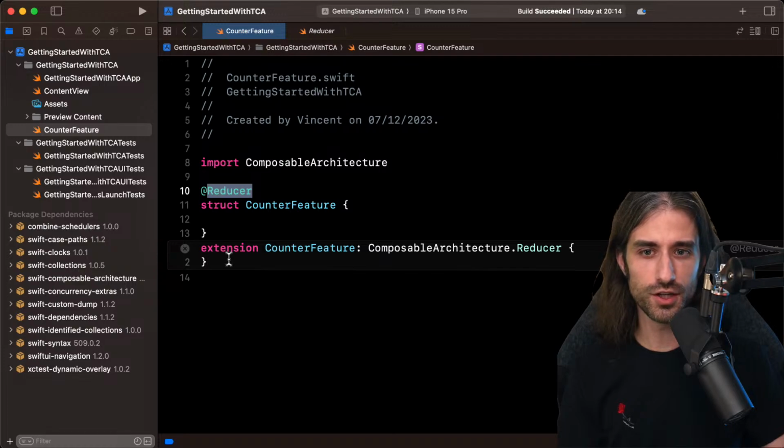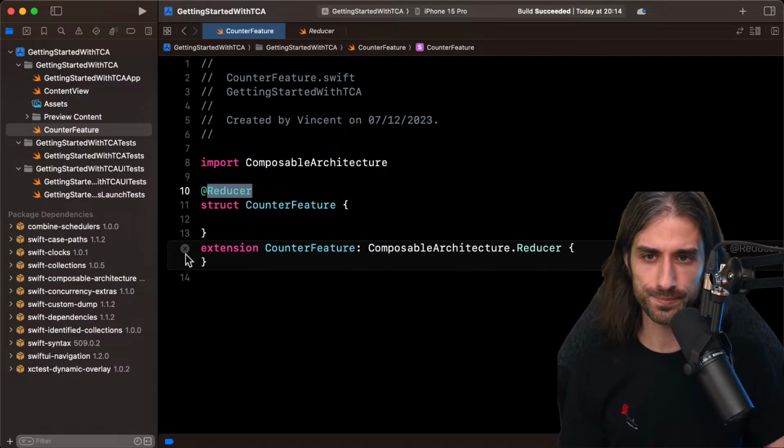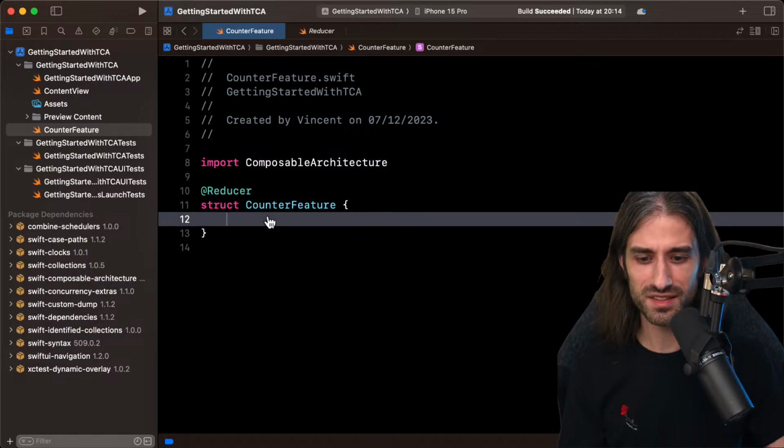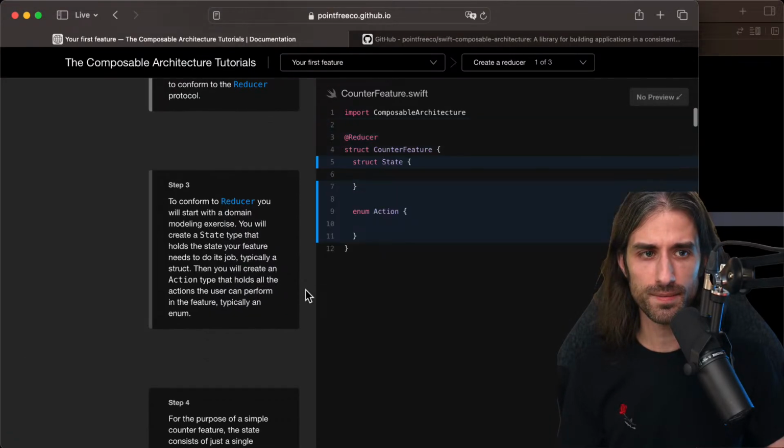So you can see for now, it just generates the conformance of the CounterFeature, the struct I've declared, to the Reducer protocol. That's the only thing it does for now, but if you never used macros, you want to know here that a macro can have more than one role. So here is the role that allows it to add a protocol conformance, but it might be possible that there are other roles for the macro that will be triggered as we add more code to the body of the struct. We'll see. So I go back to the tutorial.